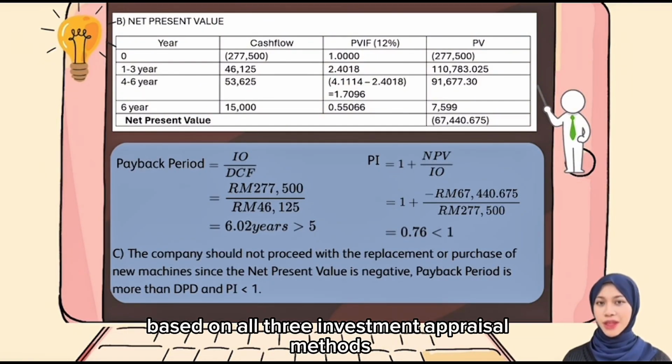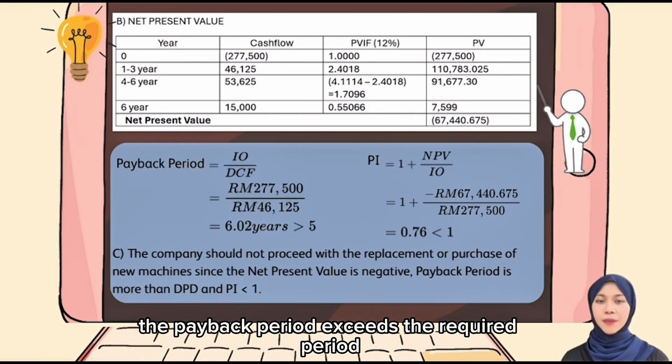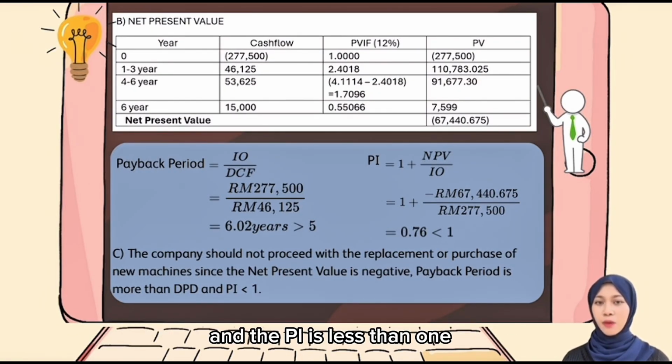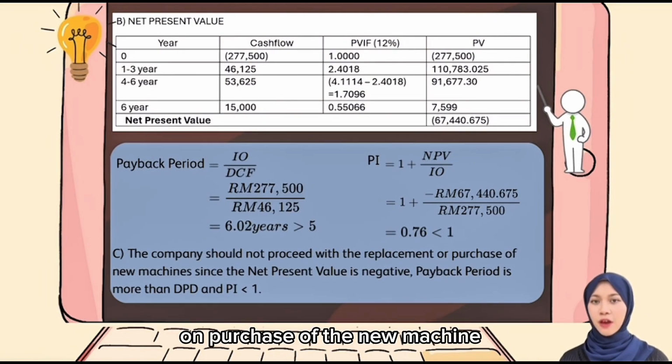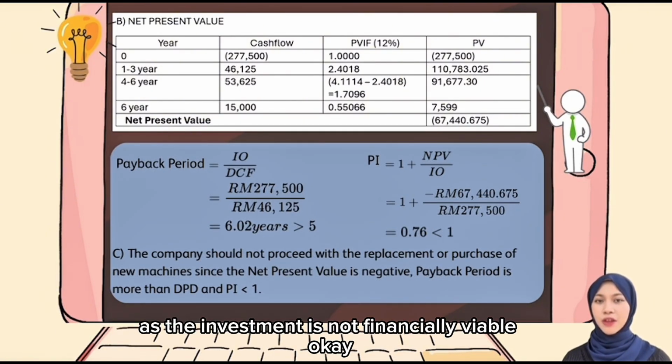In conclusion, based on all three investment appraisal methods, the NPV is negative, the payback period exceeds the required period, and the PI is less than 1. The company should not proceed with the replacement purchase of the new machine, as the investment is not financially viable.